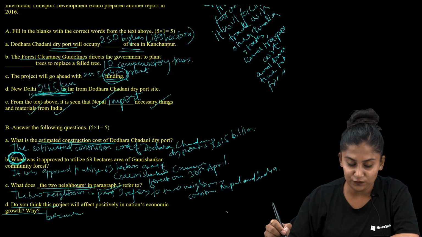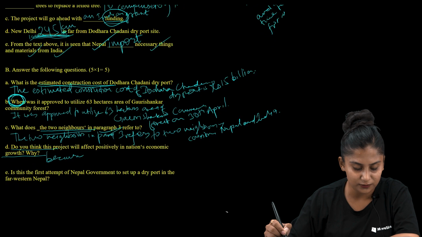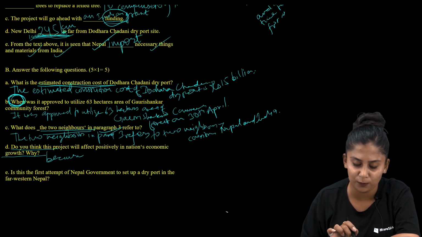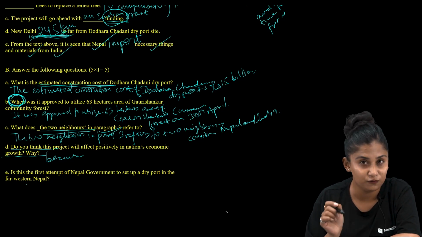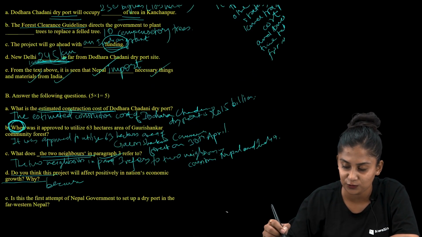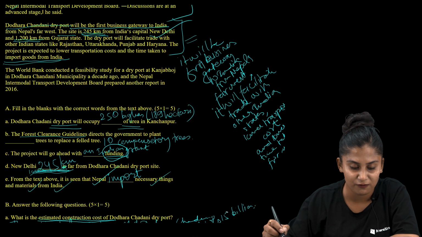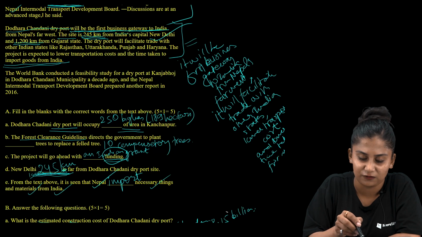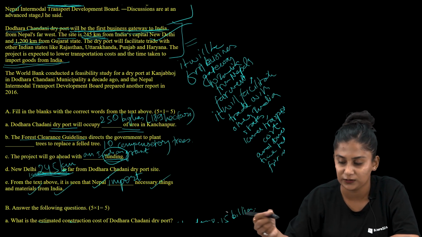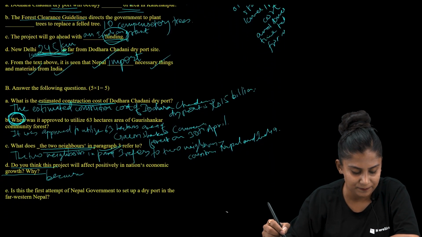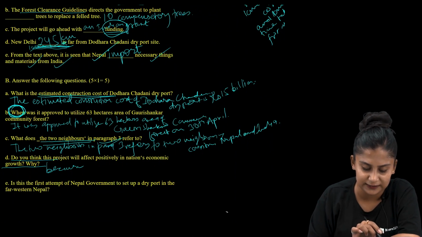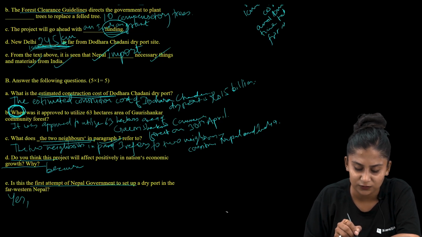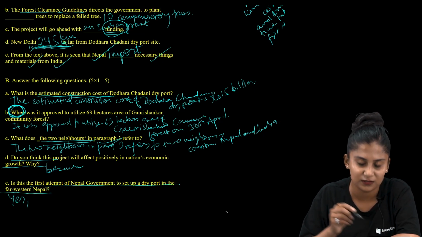Now moving on to the last question. Is this the first attempt of the Nepal government to set up a dry port in far western Nepal? Of course, yes, we have already received the answer, because in our fourth paragraph it is mentioned that this dry port will be the first business gateway to India from Nepal's far west. So of course, yes. Is it the first attempt? Yes, it is the first attempt of the Nepal government to set up a dry port in far western Nepal.